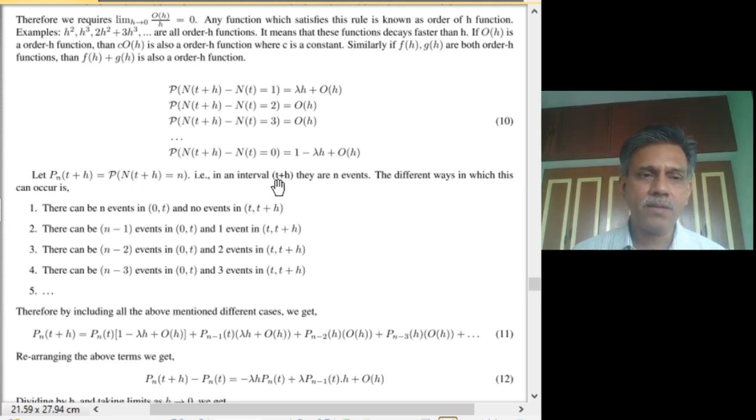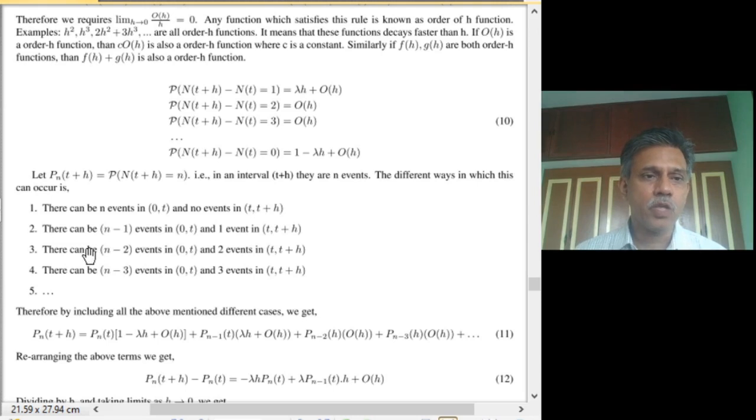So this probability, which tells the number of events that occur till the time t plus h being equal to n, can be found using the following reasoning. To have n events in the interval 0 to t plus h, one possibility is to have n events in the interval 0 to t and no events in the interval t to t plus h.